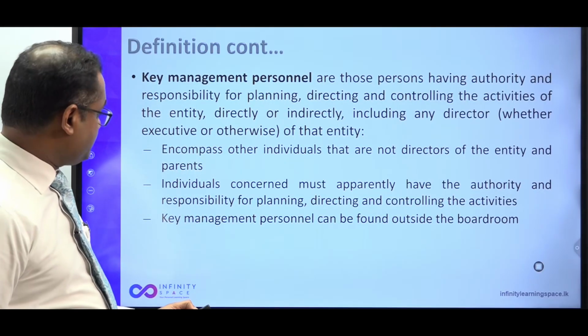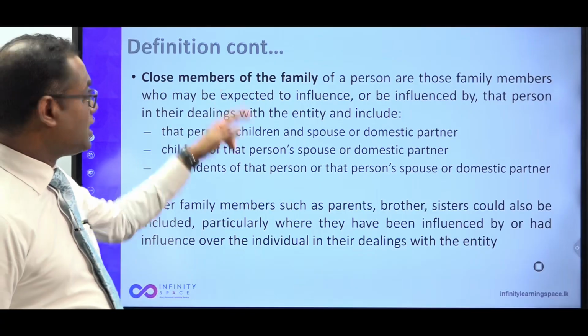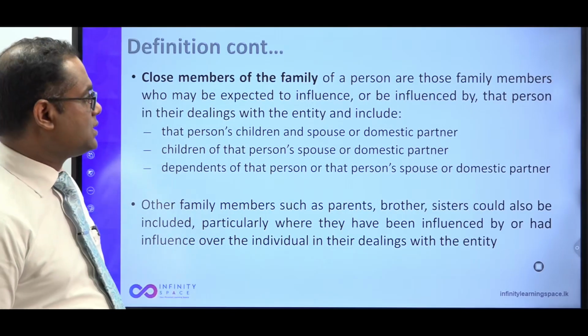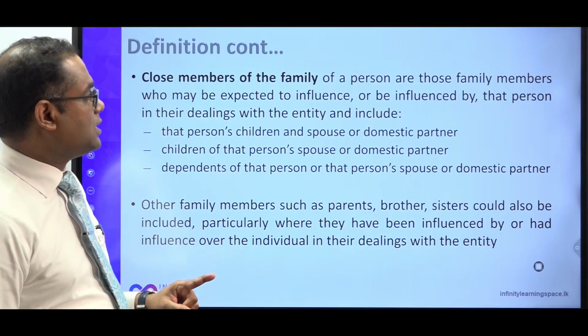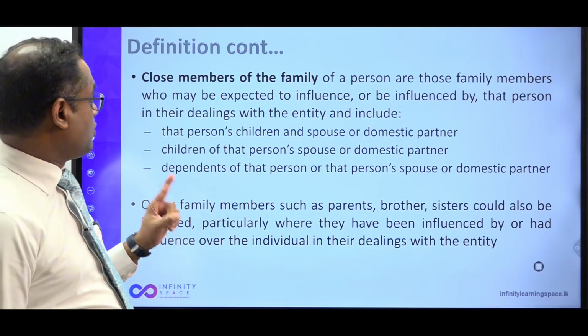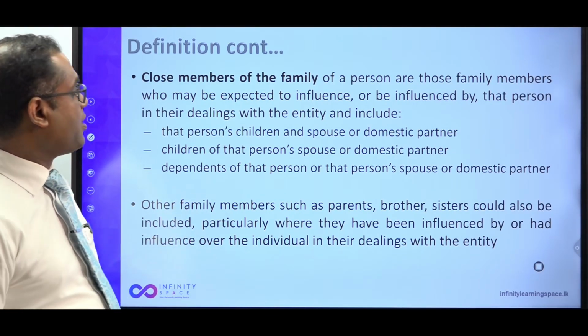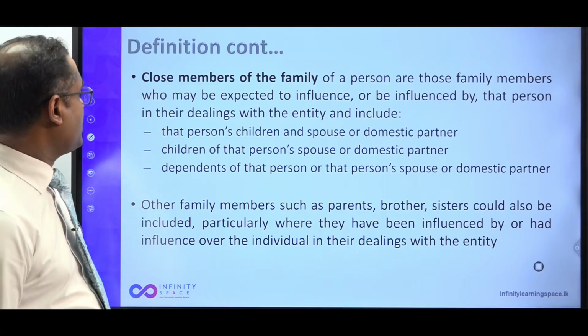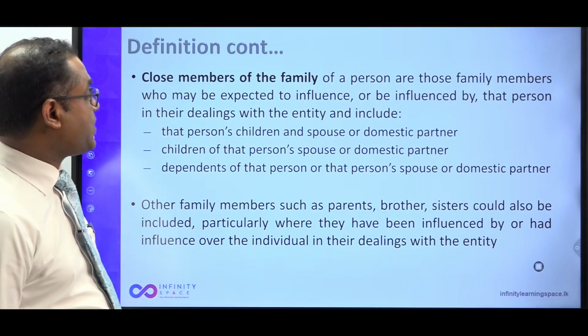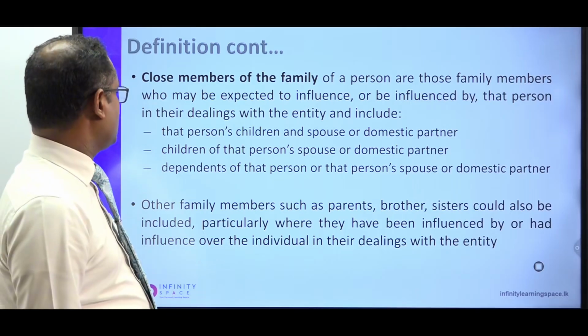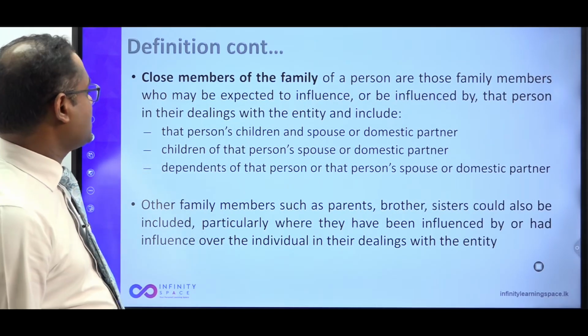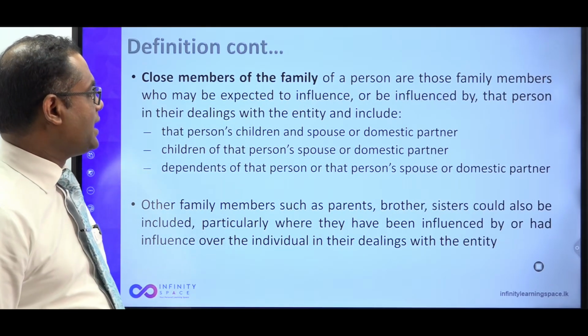Right. So then the definition of close family members. Close members of the family of a person are those family members who may be expected to influence, or be influenced by, that person in their dealing with the entity.